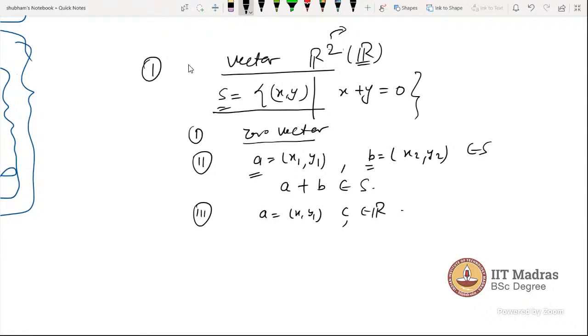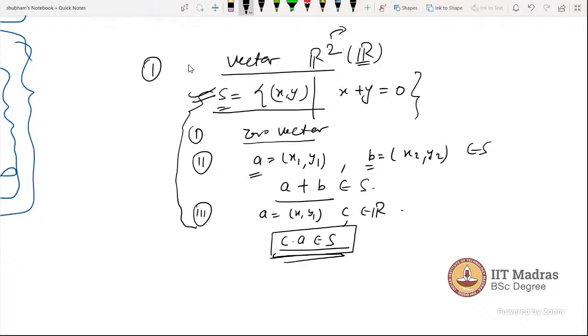Okay, now we have to check it contains the zero vector. It is closed under addition. And it should be closed under scalar multiplication. To check for a subspace. If these three conditions are followed by S, then we will say this S is a subspace.